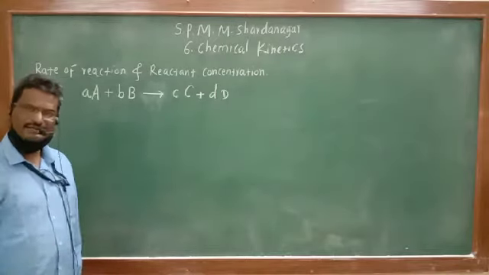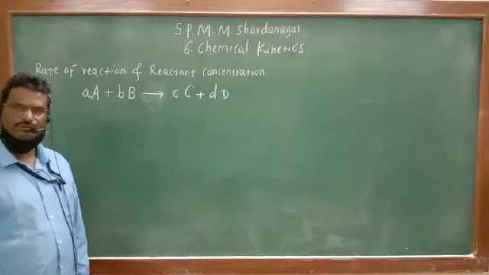What is the rate of reaction? I have told you. Rate of reaction is the rate of change of concentration of reactant or product with respect to time. And rate of reaction depends on which factor? In today's lecture we have seen rate of reaction at a given instant and at a given temperature is directly proportional to concentration of reactants at that instant.